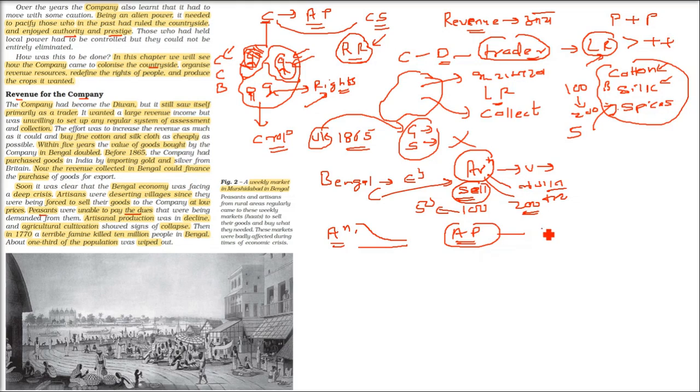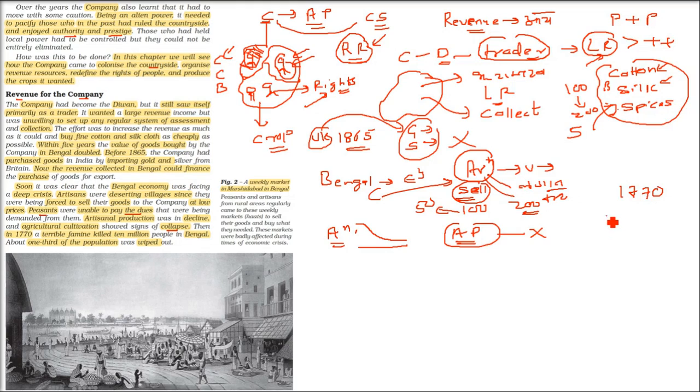It was coming from agriculture also. Agriculture cultivation also collapsed. It is given clearly here that agriculture cultivation actually collapsed. Now that was the last nail in the coffin which happened, and this happened in 1770. So all these situations you came to know because of the deep crisis of the Bengal economy.